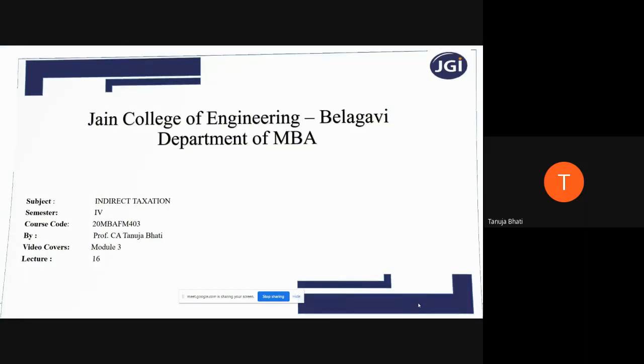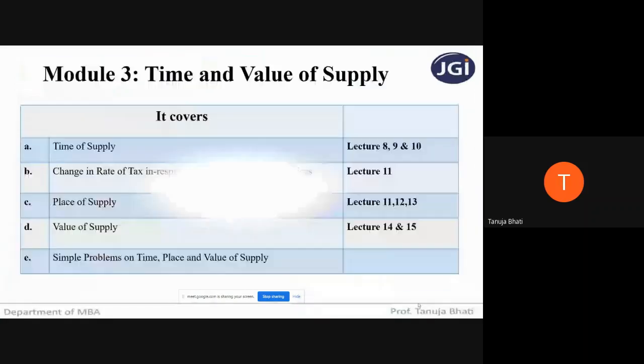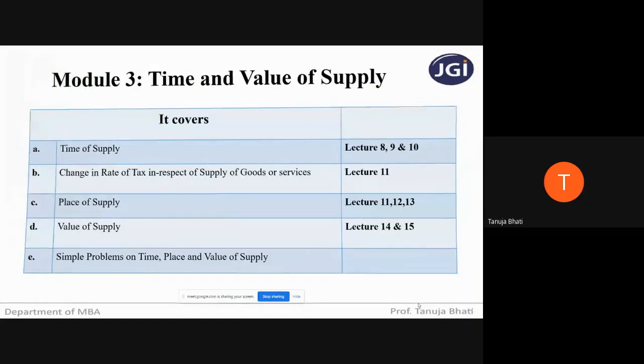So module number 3 as we know is time and value of supply, where we have already seen time of supply, change in rate of tax in respect of supply of goods or services, place of supply, and we were seeing value of supply, and today again we will be continuing with what is value of supply.